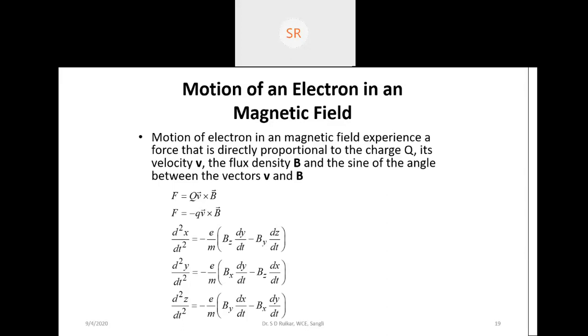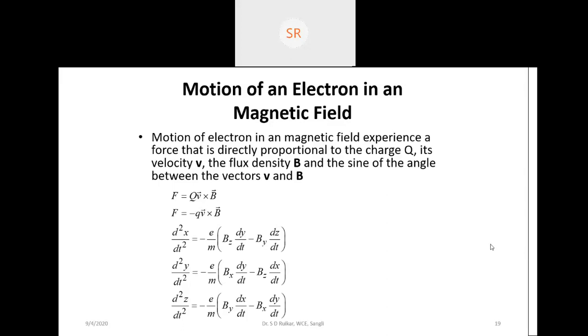But what happens? The direction of the force depends upon the motion of the charges, how the charges move in a given magnetic field. Generally we say that the force is perpendicular to the plane of both v and B. So we can say that the electron has a negative charge.